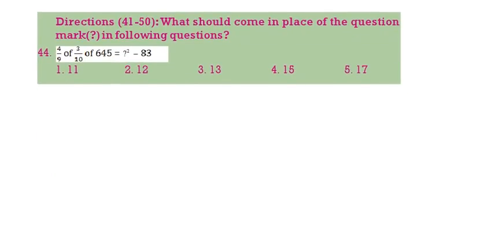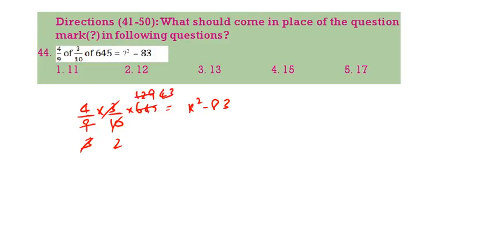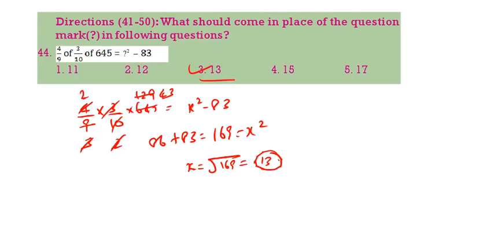4 by 9 of 3 by 10 of 645 is equal to x square minus 83. Now do the cancellation. 3 ones, 3 threes, then 5 twos, 5 twelves, 5 nines, 3 ones, 3 fours, 3 threes, 2 ones, 2 twos. It is 86 plus 83. 169 is equal to x square. X is equal to root of 169, that is 13. 3 is the correct answer.